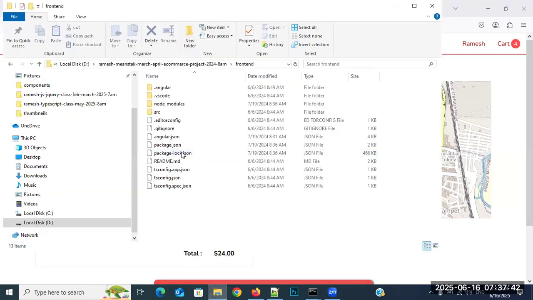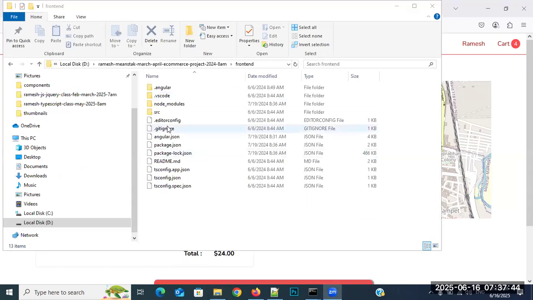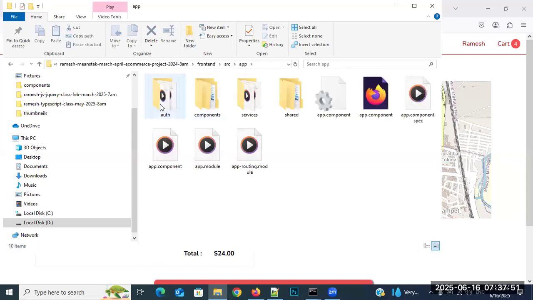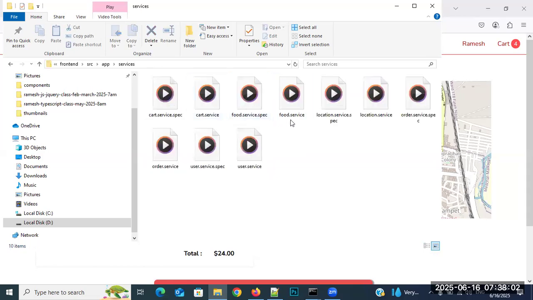For example, if you observe here in the front end, in SRC, there are components. I need to teach you components, and I will teach you modules. Then after that, services. Services purely work with the REST APIs, so it will cover the REST APIs topic as well.